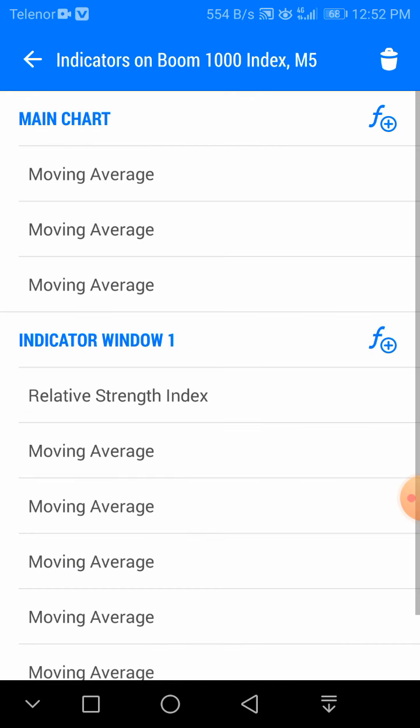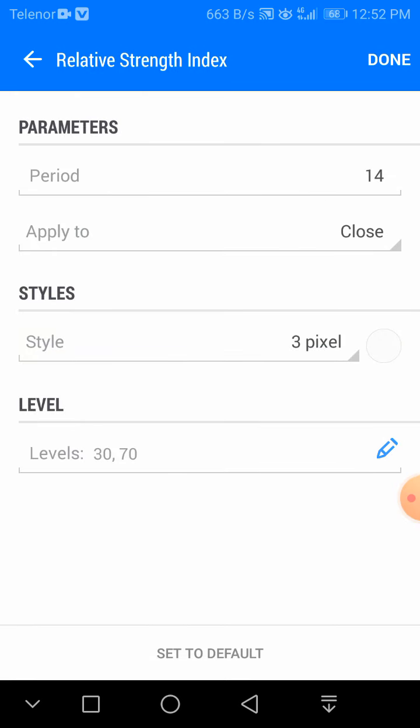Once done, please go to indicator window 1. Choose the RSI with period 3, and choose the color white according to your background. If you have a black background, please choose black. And if you have a white background, please choose white.